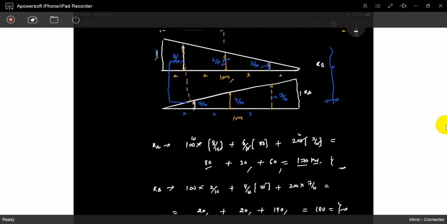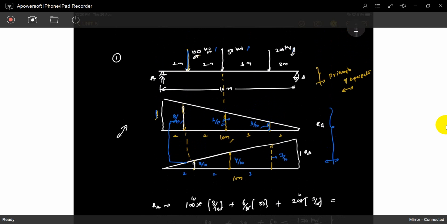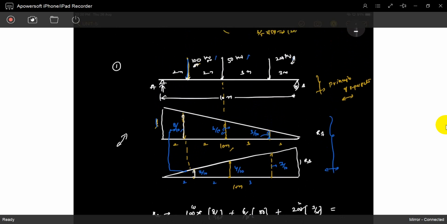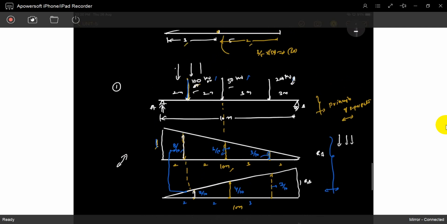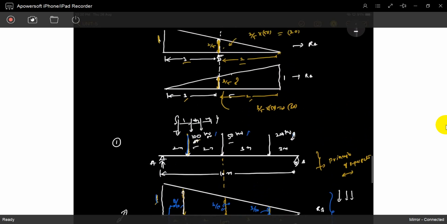Now the next part comes when the load positions are altered. When will we get the maximum of R? R is maximum somewhere. If the three loads are placed side by side, it may be a maximum. If 100 is there, 150, 50, somewhat 50, 50, 50, maybe with equal distance. At what position are those rolling loads? How is it happening? It is happening like this.